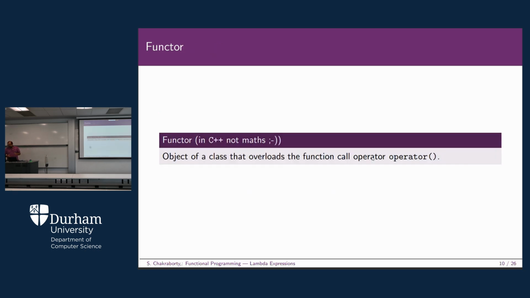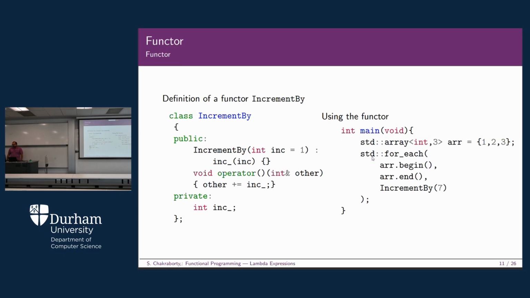So basically in one line, a function object, or functor, is basically an object of a class that overloads the function call operator. You can see the functor example here. On the left hand side, we have a class called IncrementBy. IncrementBy is basically our constructor function here, which doesn't have anything in its function body.